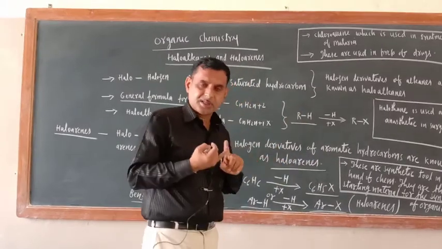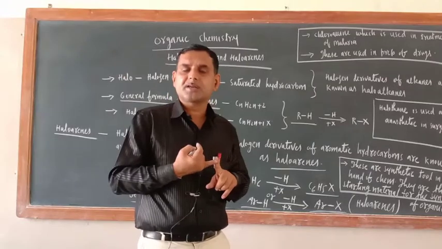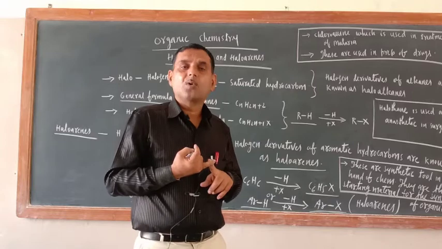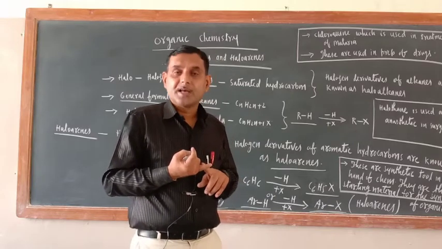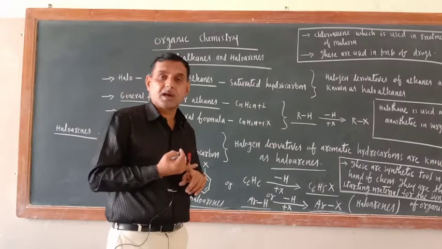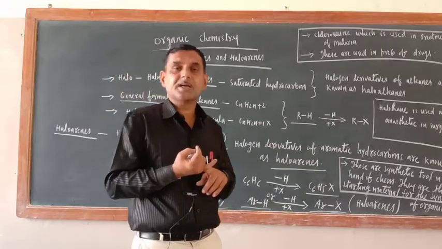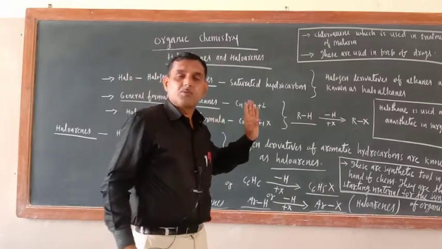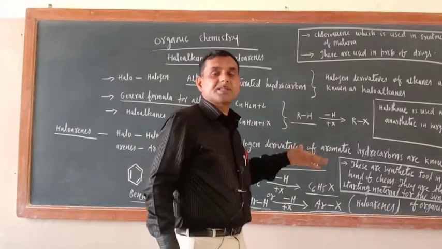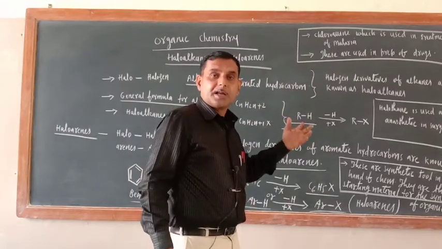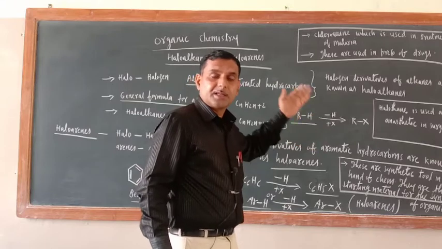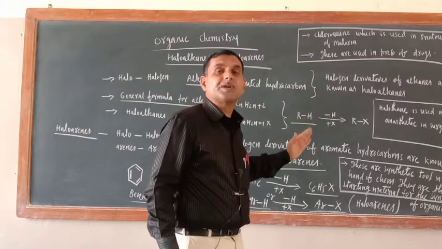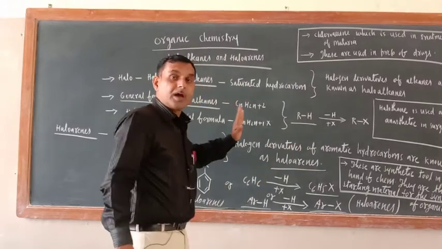Now in your syllabus, how many things are there? Just see. The first unit of organic is haloalkanes and haloarenes, then ether, alcohol, phenol is the second unit. The next unit is aldehydes, ketones, carboxylic acid. The next unit is amines, and biomolecules. So what you will see is that for the synthesis of alcohol, ether, aldehydes, ketones, carboxylic acid, they will be the starting material. This is the only reason they have been kept in the first unit of organic chemistry. You should have an idea about them.